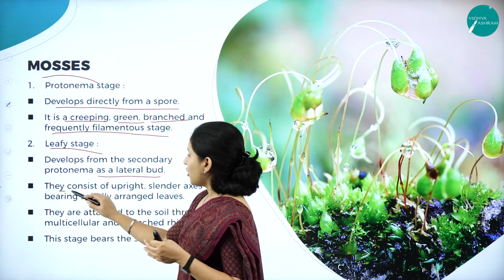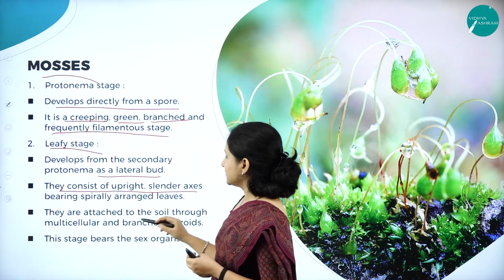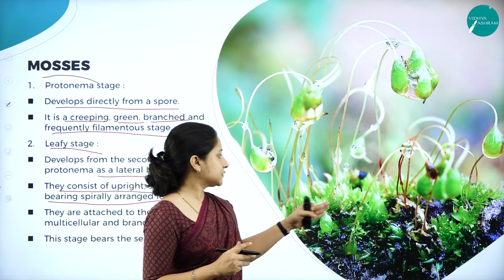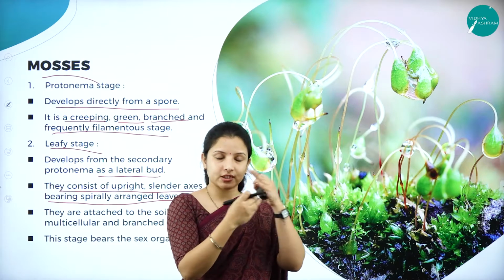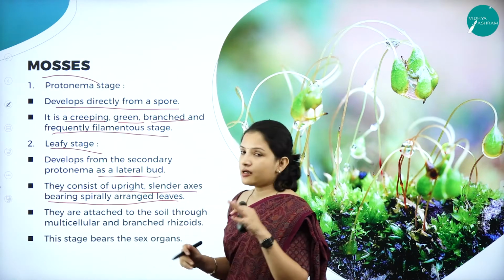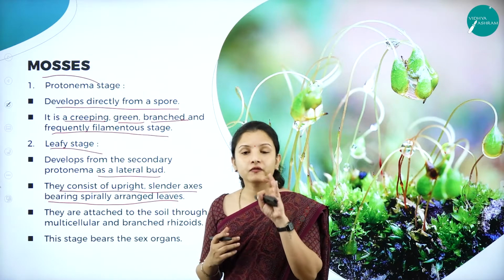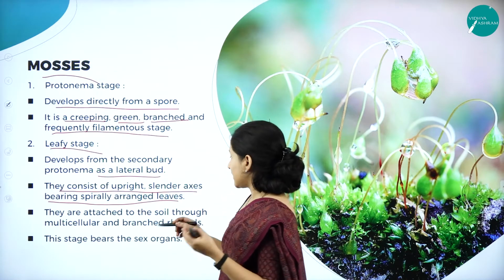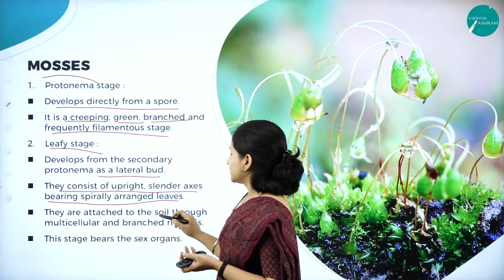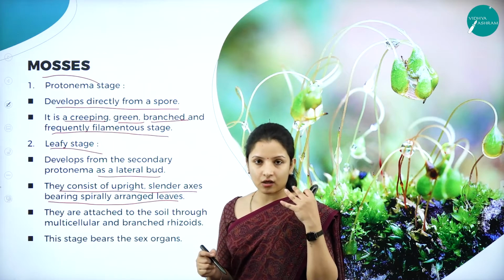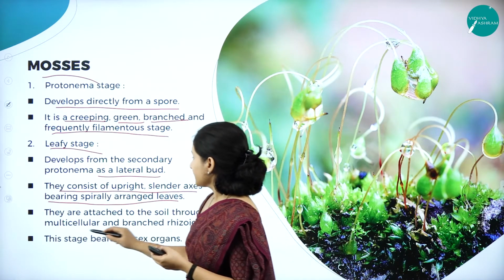They consist of upright, slender, axis-bearing, spirally arranged leaves, just like a spring. And here also, they are always found attached to the substratum. So how are they attached to the substratum? They are attached to the soil through multicellular organs called rhizoids.